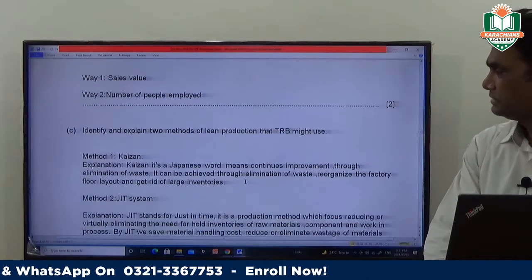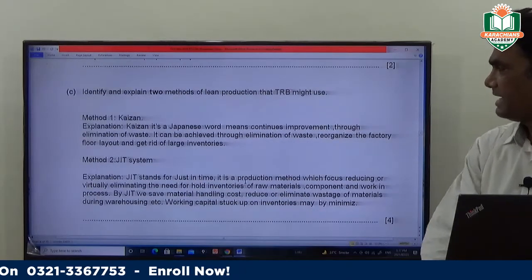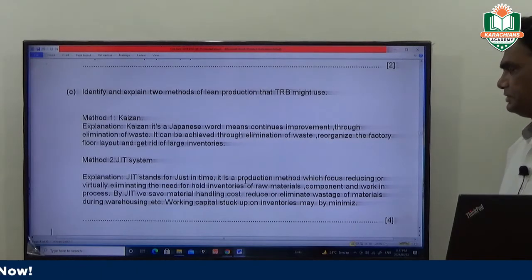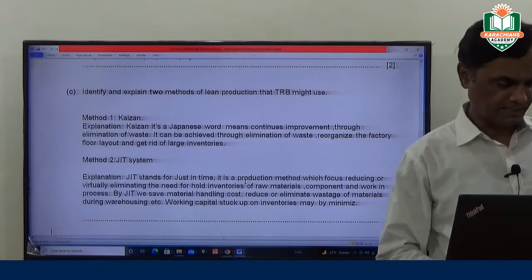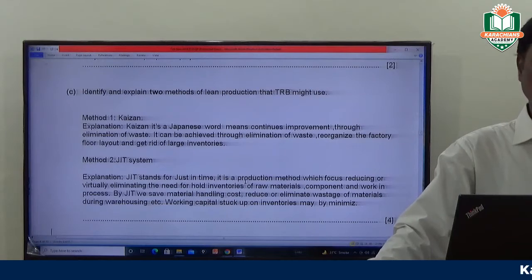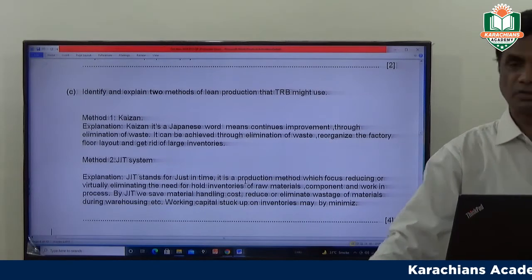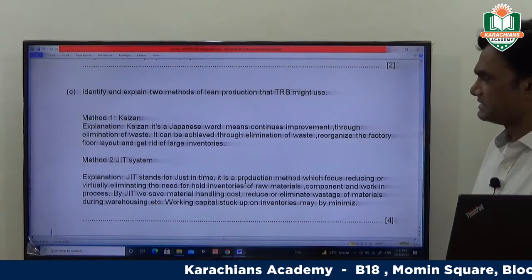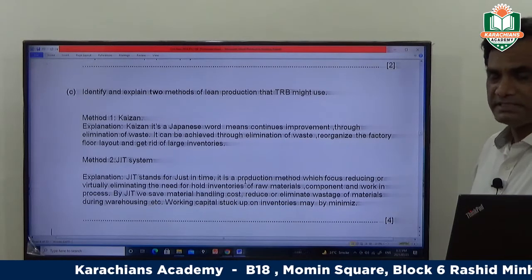Now come to question 3C. Identify and explain two methods of lean production that TRB might use. This question carries 4 marks. This question comes from the chapter Achieving Quality Production. There are two methods. Number 1 is Kaizen. Number 2 is the JIT system.